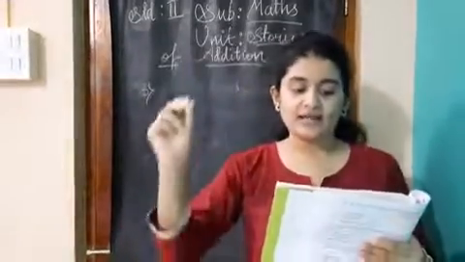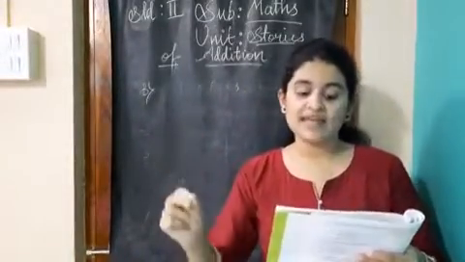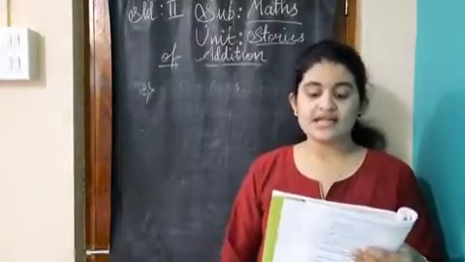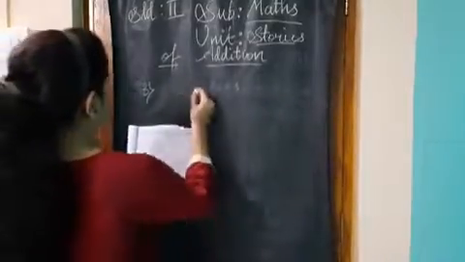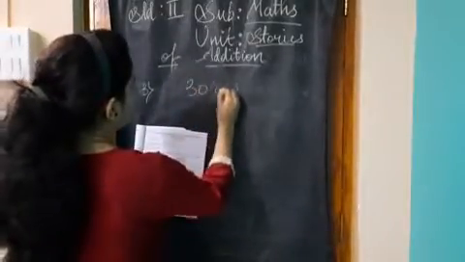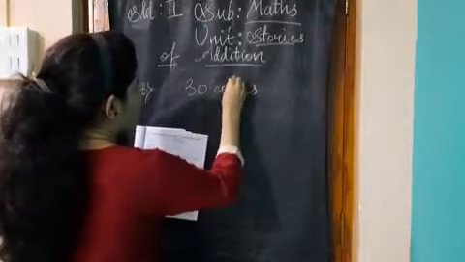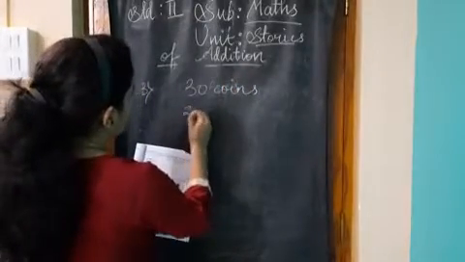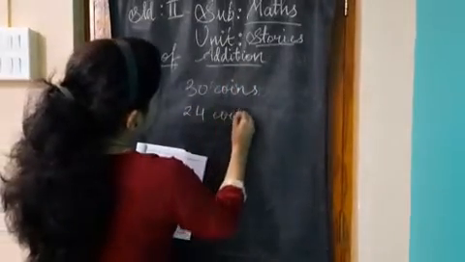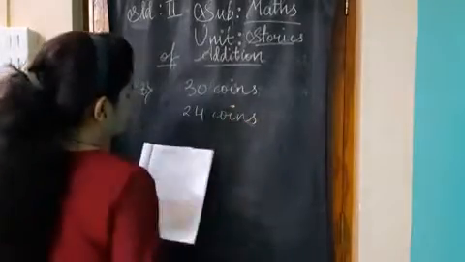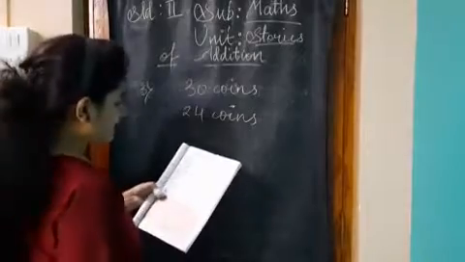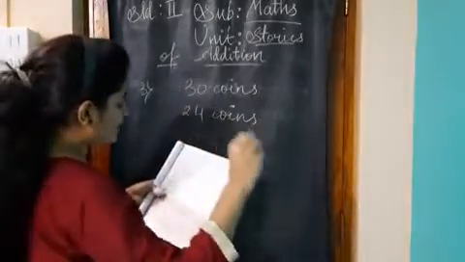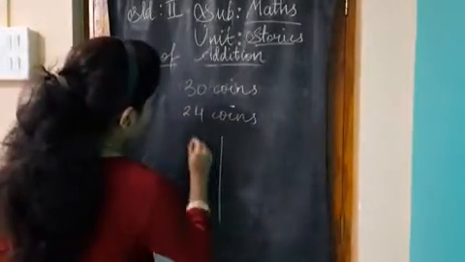Maria collected 30 coins. Mihir has 24 coins. How many coins do they have altogether? So we are going to write our statement. 30 coins are with Maria and 24 coins are with Mihir. So now what is asked? Total coins, right? So we have to do addition. So we will make the table.